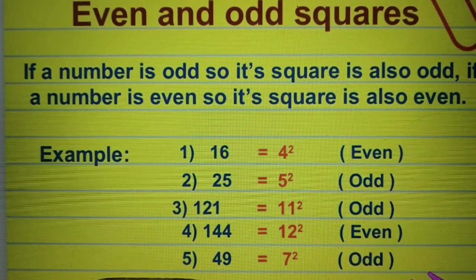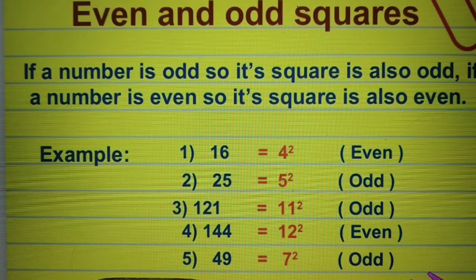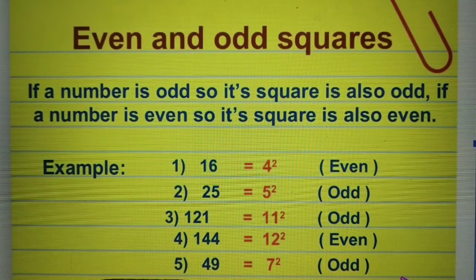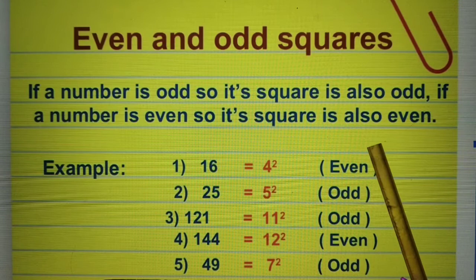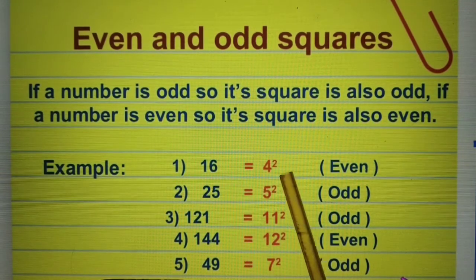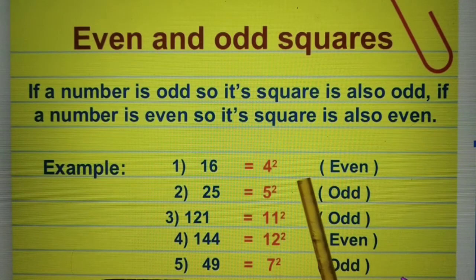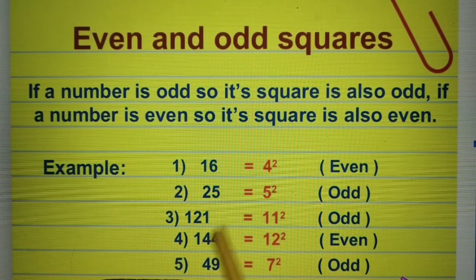Next property is, if a number is odd, its square is also odd. We have done that in the previous slide also. So if the number is odd, its square is always odd. And if the number is even, its square is also even, always. Suppose 16. 16 is an even number, and it is the square of 4, which is an even number. So when we find the square of an even number, the answer is even. Square of an odd number, the answer is odd.